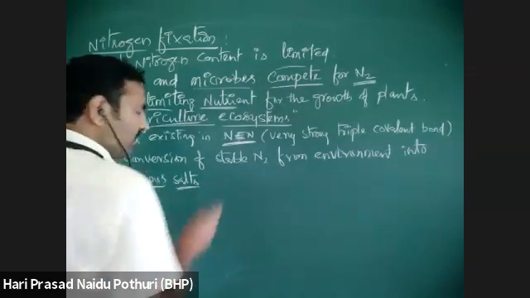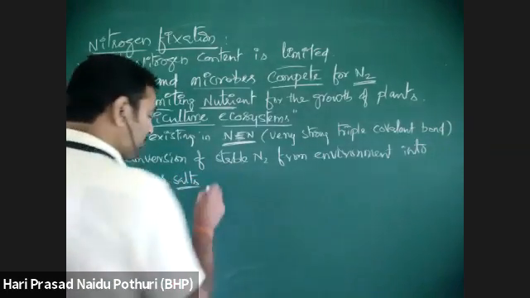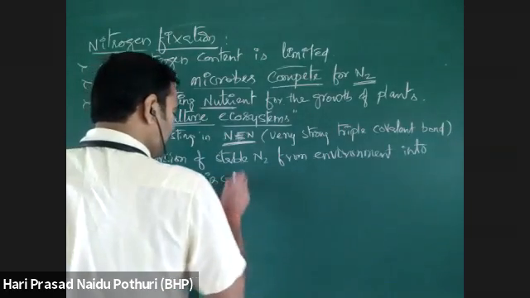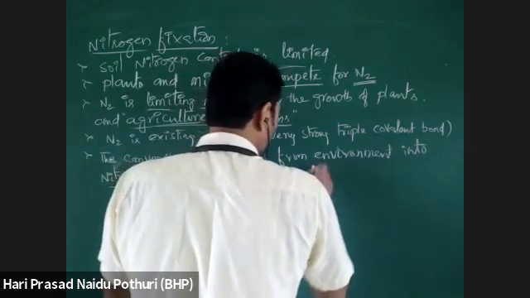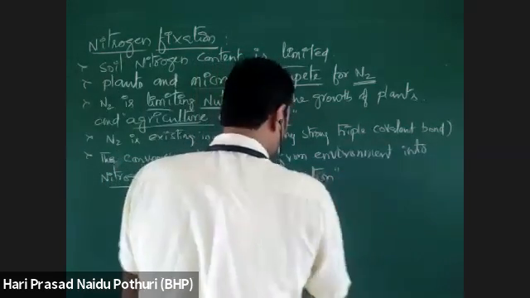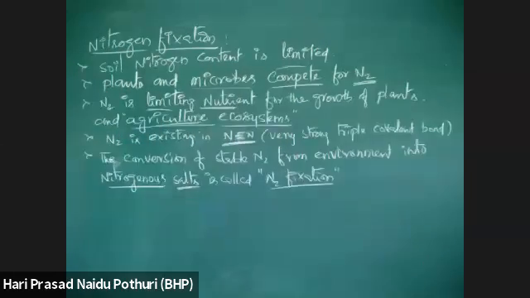That is called what? Nitrogen fixation. Nitrogen fixation is carried out with the help of some microorganisms: conversion of molecular nitrogen of the environment into nitrogenous salts.